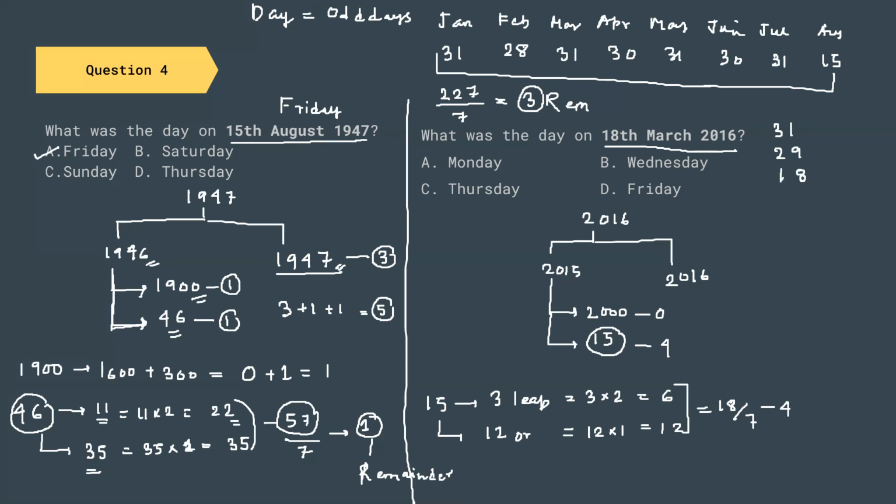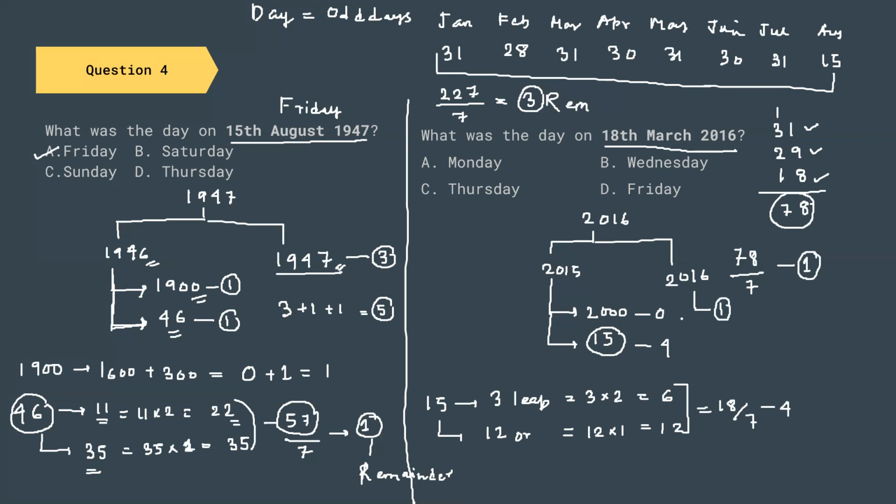So if we add this, we are going to get 78. So I'm going to go over this again. This is January, this is February, and this is 18th of March. The total number of days is 78. And 78 divided by 7 gives us a remainder of 1. So the number of odd days is 1.